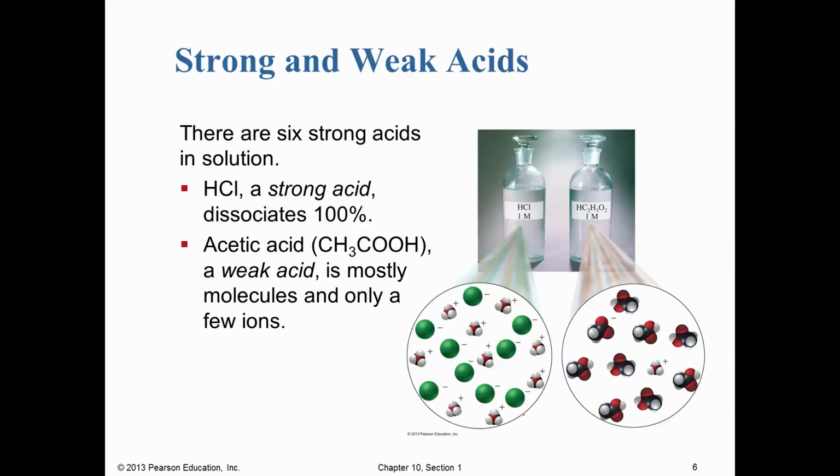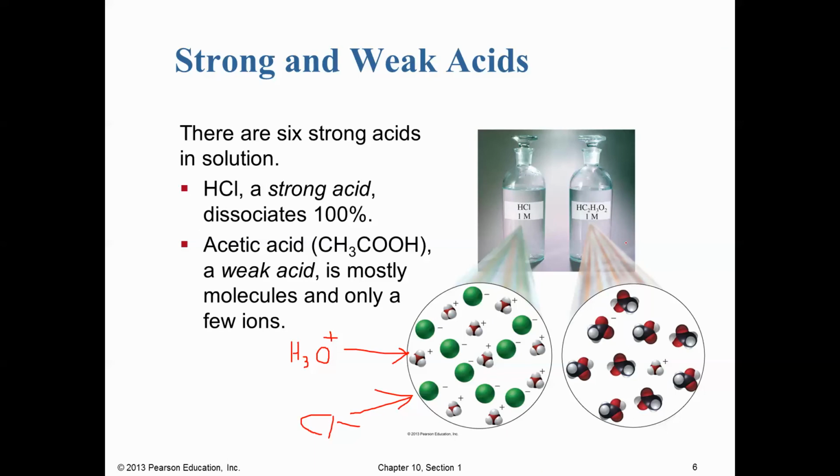So what's the difference in solution? Well, we have two bottles here. One's a 1 molar, or 1 mole per liter, solution of HCl. And what we see is we have a lot of chloride ions in solution. So our HCl has completely dissociated, completely broken down to form hydroniums as well as chlorides, and we have no remaining HCl in solution. This is what we mean by 100% dissociation or 100% ionization. We've completely converted into hydroniums, and as a result, we have a ton of hydroniums in solution.